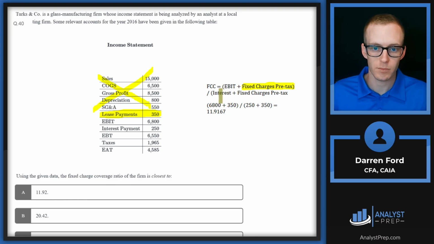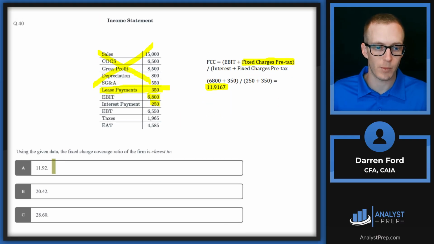ratio. So we're going to take our EBIT, 6,800, add that 350 to it. And then we're going to divide that by interest, 250, plus our lease payments of 350. And that gives us a ratio of just under 12. And if we round that, that will be closest to A for us.